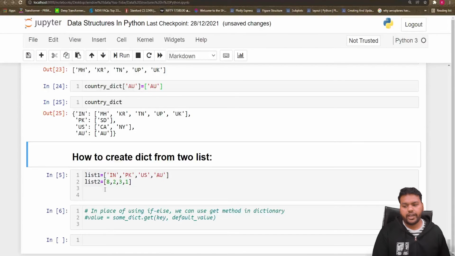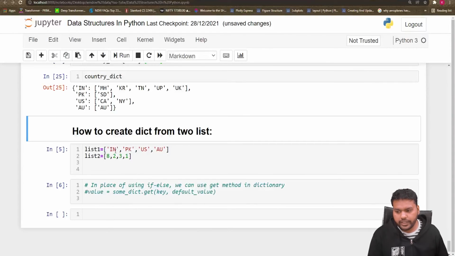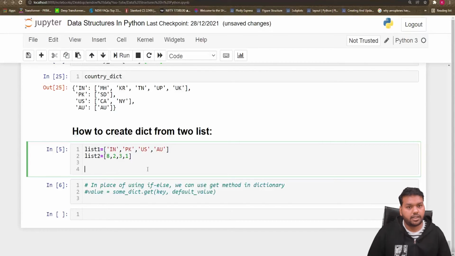Now suppose I have two lists and I want to convert these two lists into a new dictionary, then how can I do this? I have four elements in list 1 and four elements in list 2. So what I can do is use a for loop. Let's see how we can do it here.